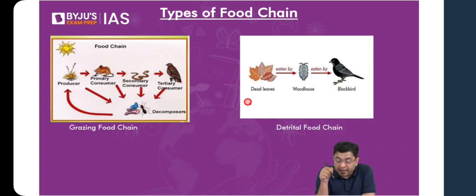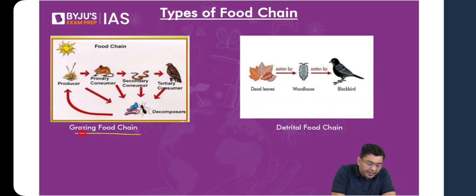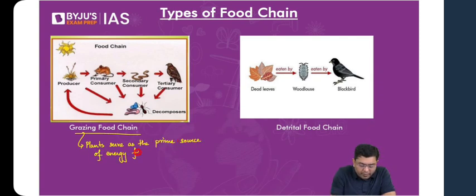What is the difference between them? Whenever you talk about the grazing food chain, here the photoautotrophs or the plants are the prime source of energy for the ecosystem or for the entire food chain. Whereas when we talk about detrital food chain, detrital is derived from the term detritus.